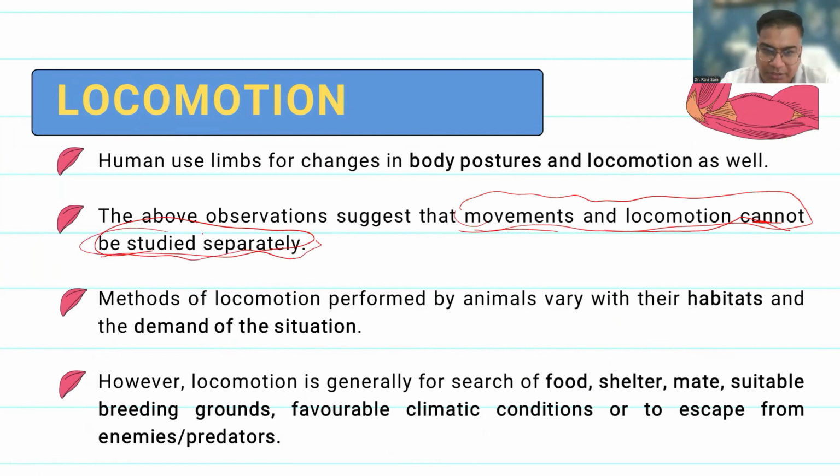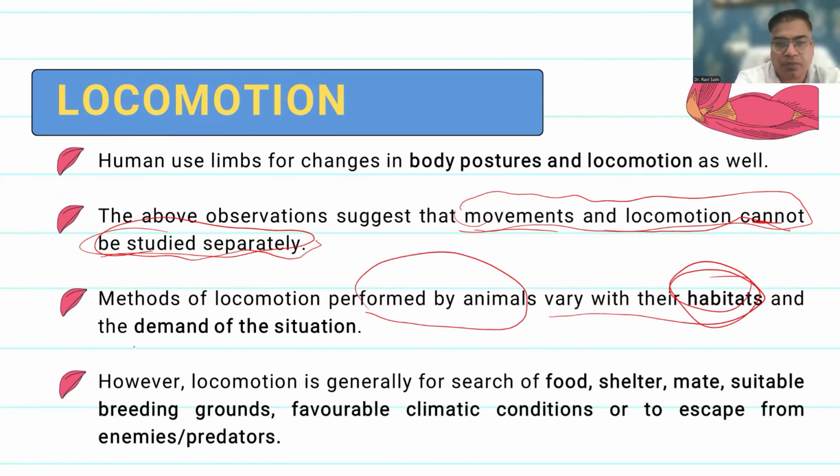Various methods of locomotion which are performed by animals vary with their habitats or the demand of the situation. Habitat plays an important role in the various types of movements shown by animals.